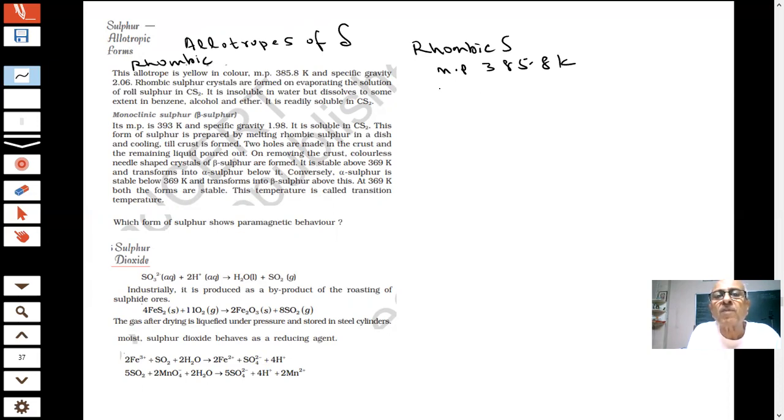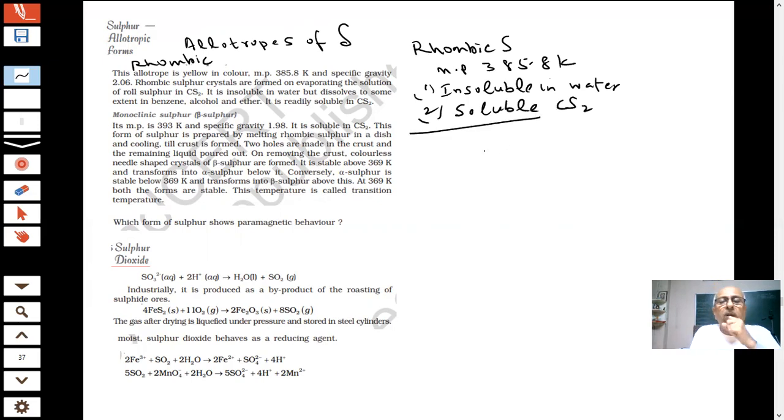Solubility is important when I talk about allotropes. It is insoluble in water, dissolves to some extent in benzene, and is soluble in carbon disulfide. This is our rhombic sulfur.